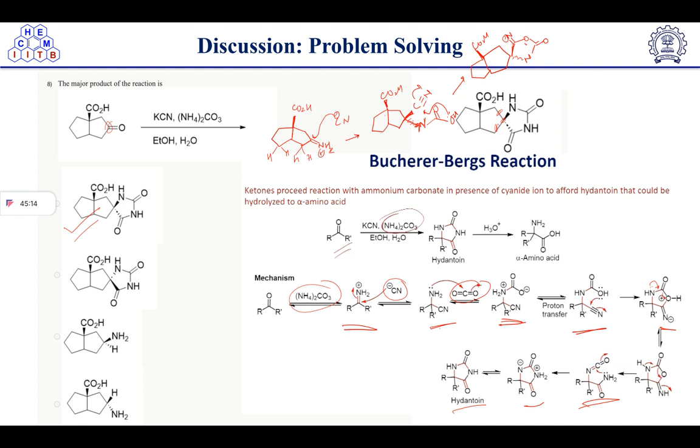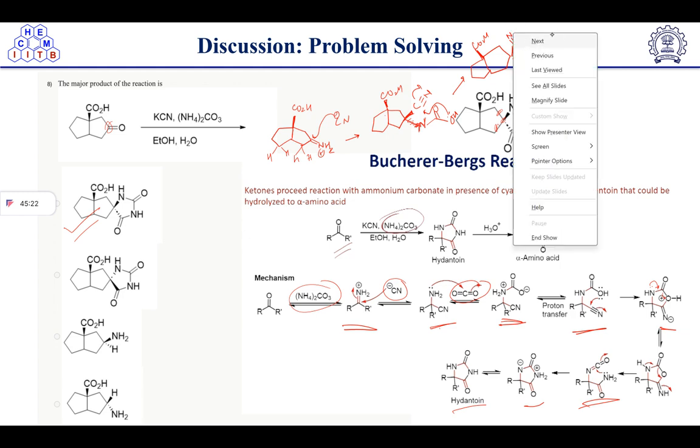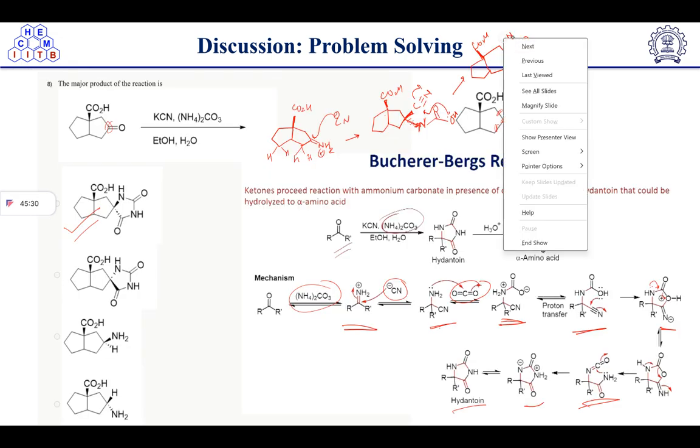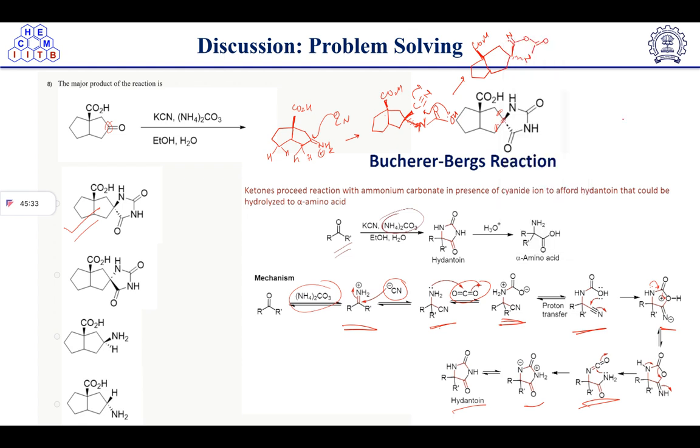Tautomerization will take place, and I'm not writing this way directly. Okay. After this one, we know that the nitrogen will push the electron here, and it will get open up, and we will get here